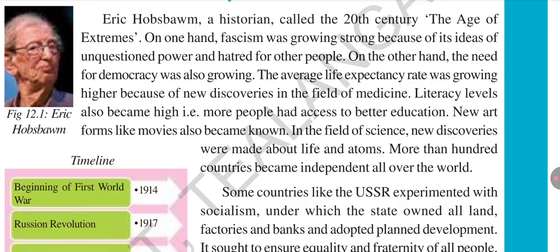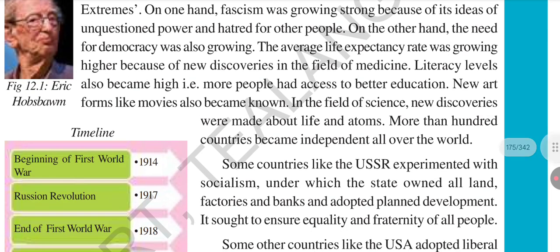Now some countries like the USSR, the United Soviet Socialist Republic, Russia and some other countries experimented with socialism. What is the meaning of socialism? It is very important. Socialism means the land is owned by the government or the state. Land is owned by the government or by the state. That is what we call socialism.